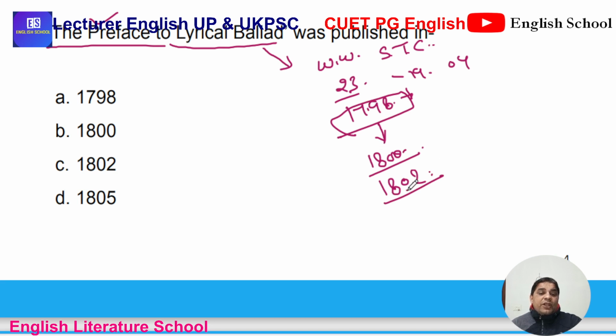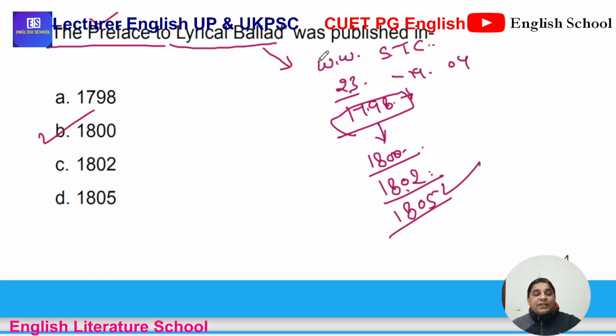So there are three important years, and the fourth version appeared in 1805, with no major changes, only minor ones. So answer B is correct.